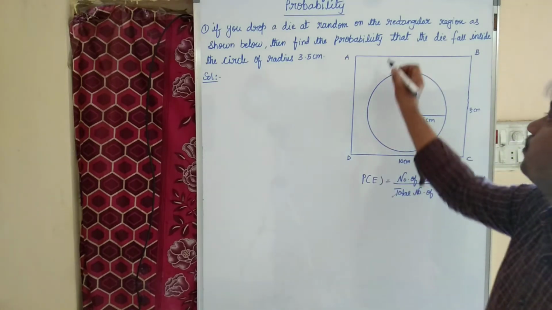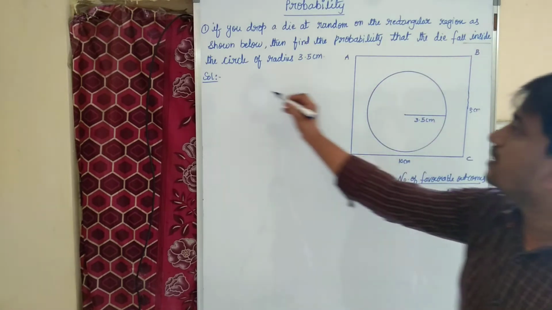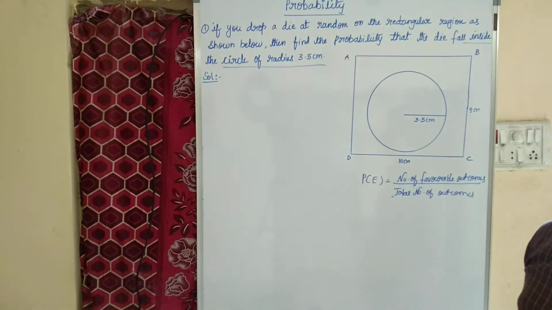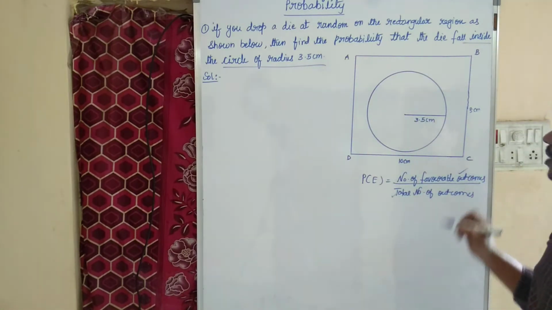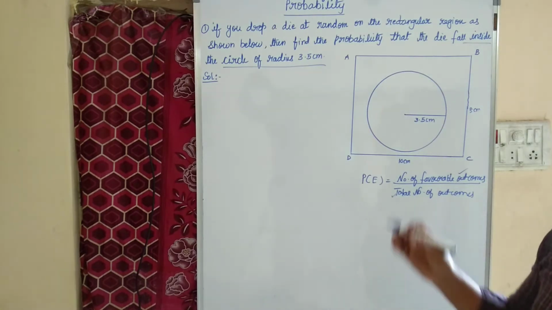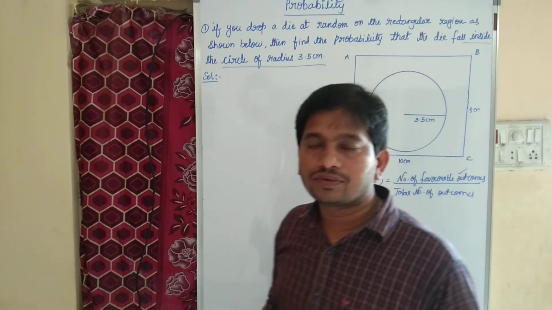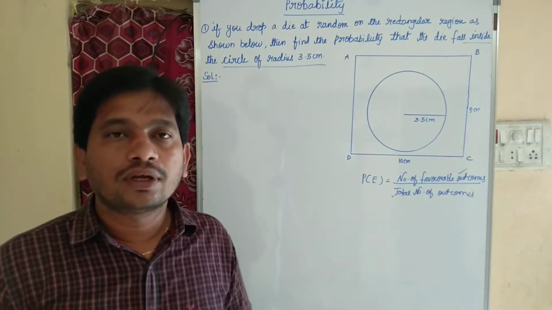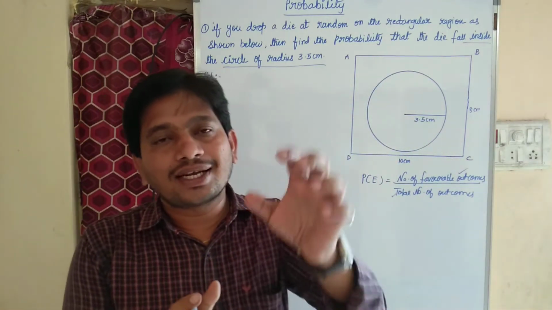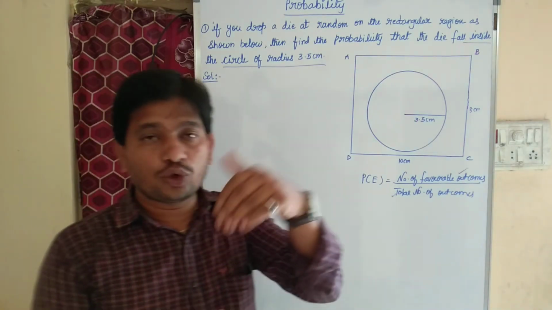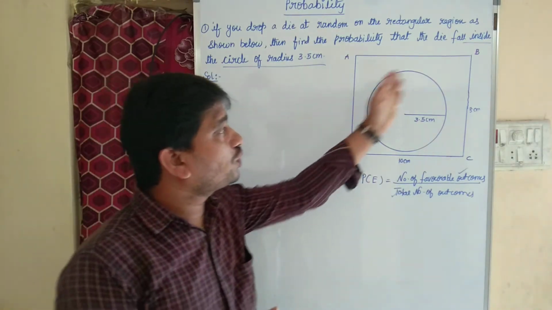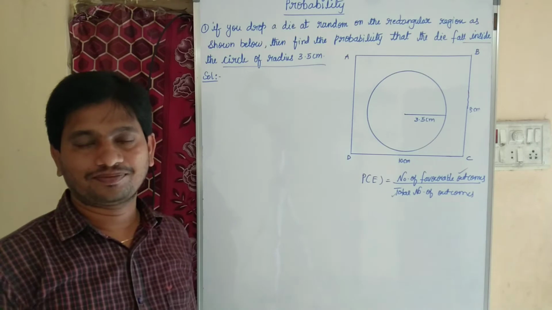And what is our favorable outcome? That the die falls inside the circle of radius 3.5 centimeter. Here what is our favorable outcome? The outcome is it may land inside the circle. Children, are you understanding? What is the favorable outcome here? The favorable outcome is inside the circular region. What is the total number of outcomes? It is nothing but total area of the rectangular region.